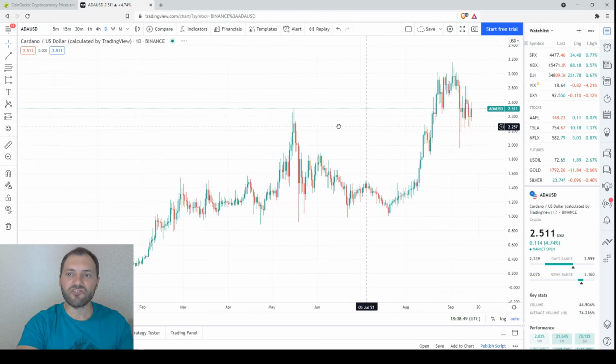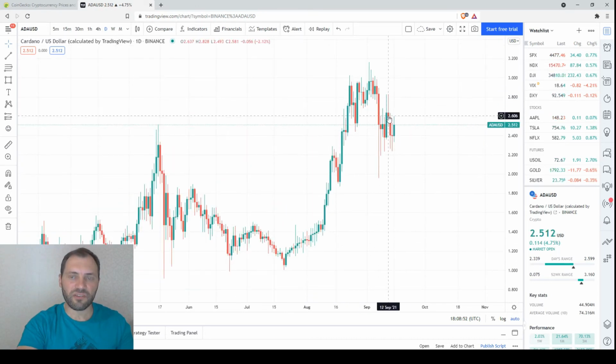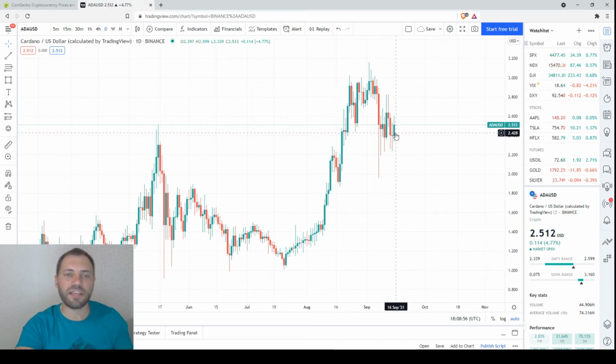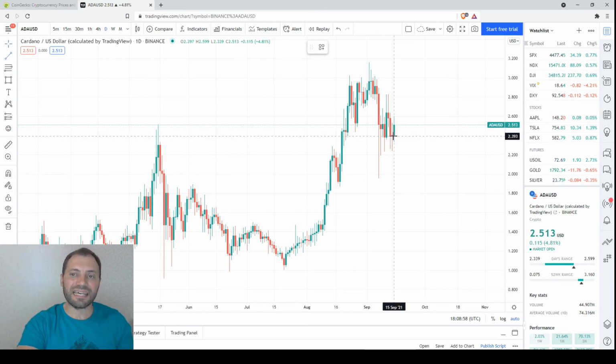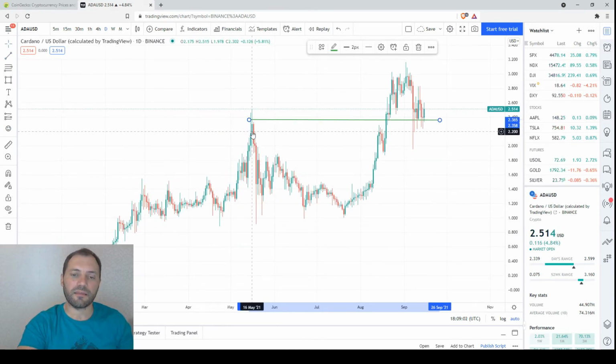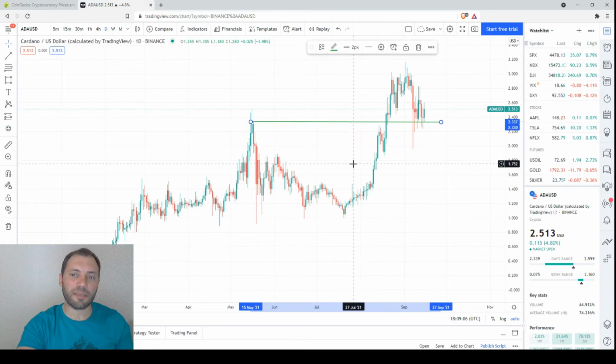And this is the daily chart. Because of this correction that started, let's say, earlier last week, and now we probably have consolidation, the price has already tested the previous local high that formed in May. So this is a psychological support.